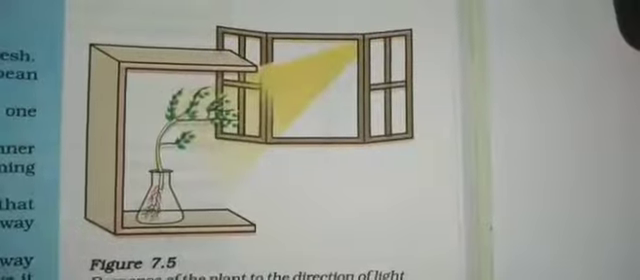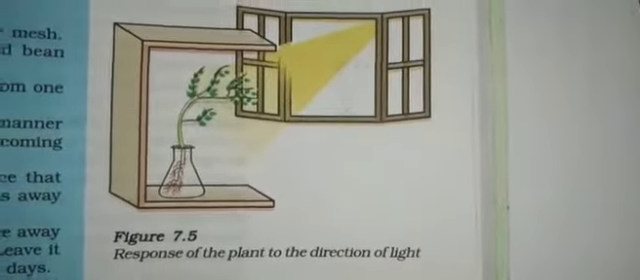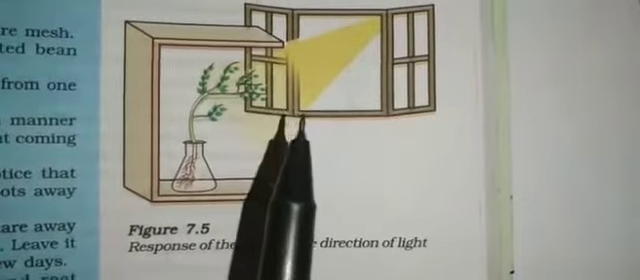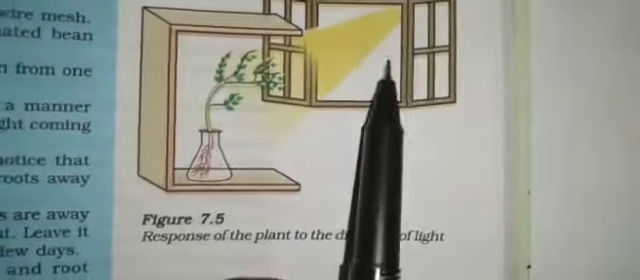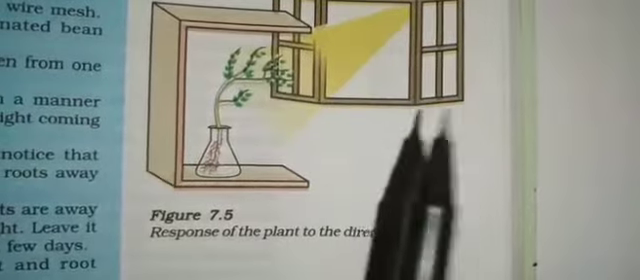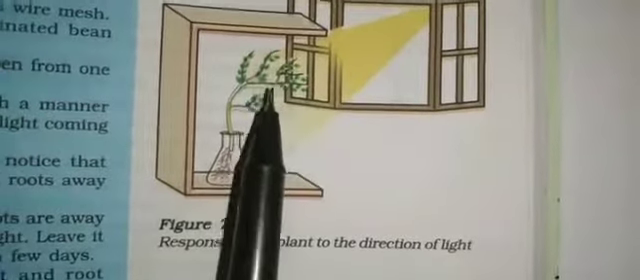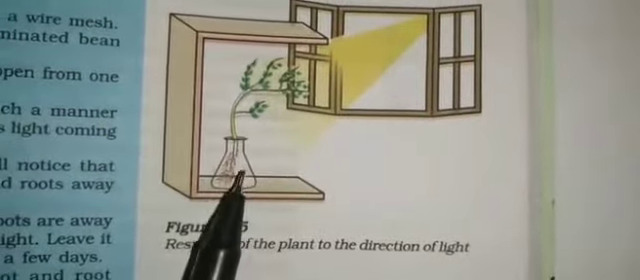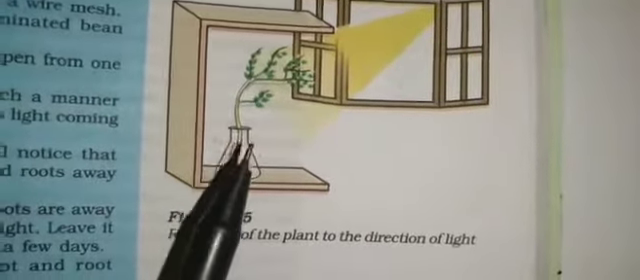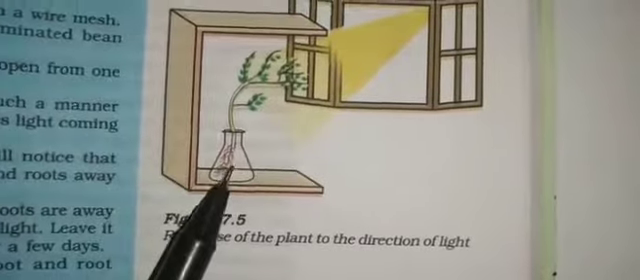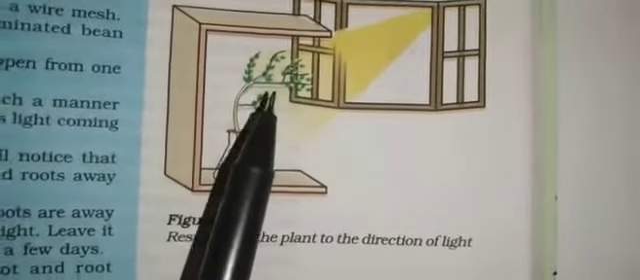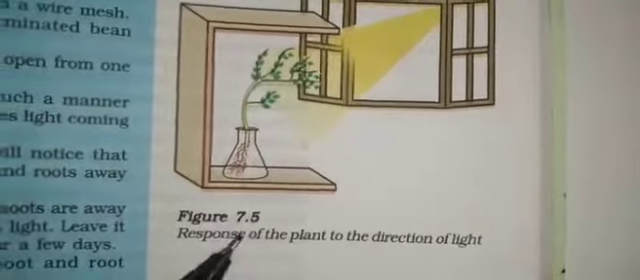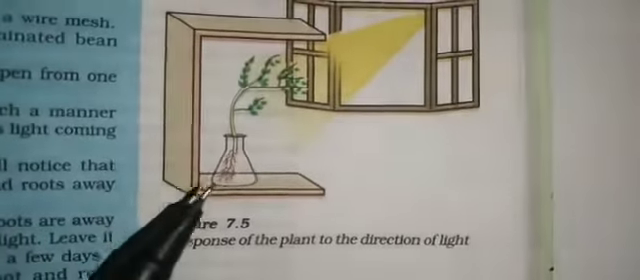So by this we can conclude that when it comes to phototropism, photo means light, the response to the light stimulus is that shoots are positively phototropic and the roots are negatively phototropic, right? So roots respond by bending away from the light.